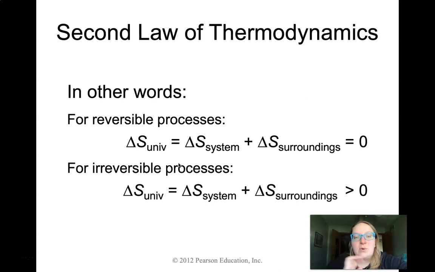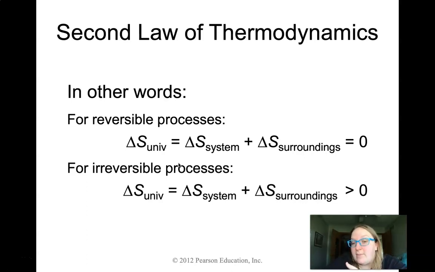So when we talk about the delta S of the universe, so we're talking the overall universe, if we're looking at reversible processes, so processes that are not spontaneous, our reversible processes are ones that we can take reactants and create products, and then take those products and create reactants if we put in energy. If we add the total entropy of the system to the total entropy of the surroundings, we're going to get a total of 0 change in randomness. It balances itself out.